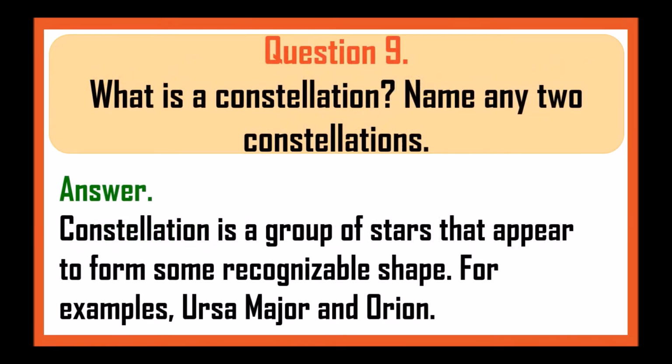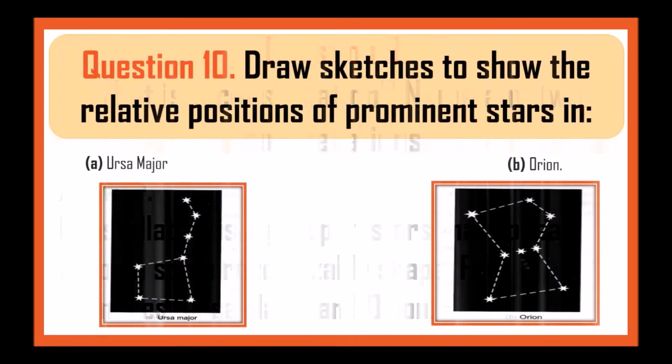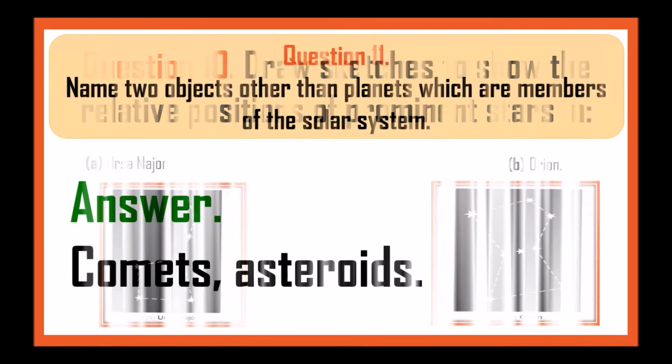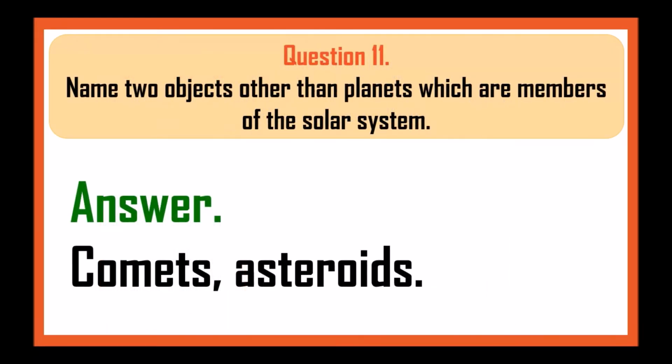What is constellation? Name any 2 constellations. Constellation is a group of stars that appear to form some recognizable shape. For example, Ursa Major and Orion. Now we have to draw the sketch. So this is Ursa Major, and this is Orion. Next, name two objects other than planets which are members of the solar system. So it is comets and asteroids.